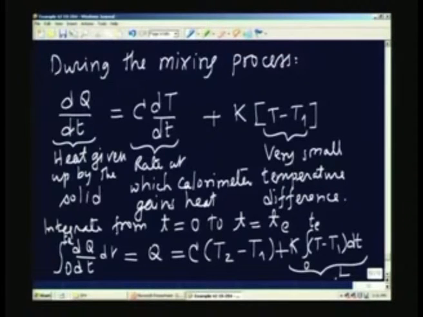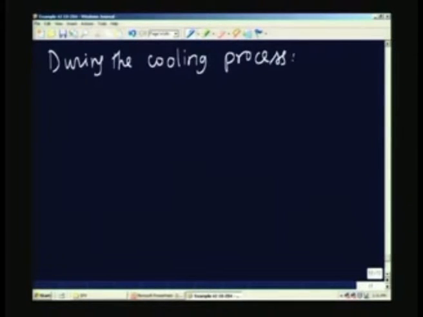So, during the mixing process we had the equation which is given here. During the subsequent cooling process, the left hand side is 0. So, we can say that during the cooling process, which is subsequent to the mixing process being complete, 0 must be equal to C dT/dt plus K into T minus T1.